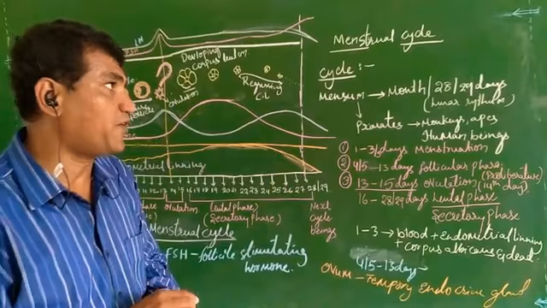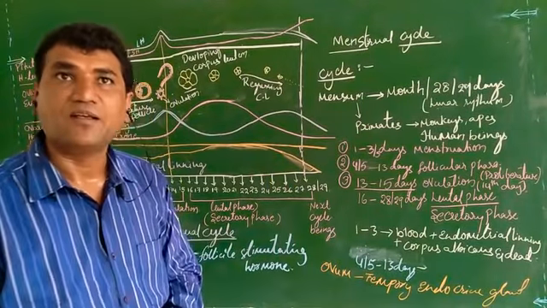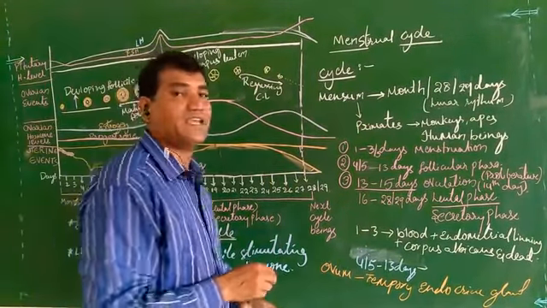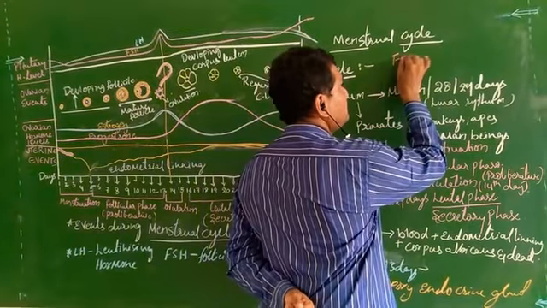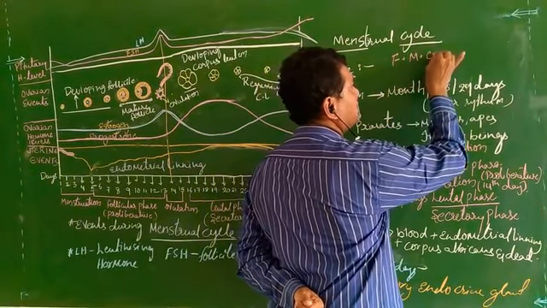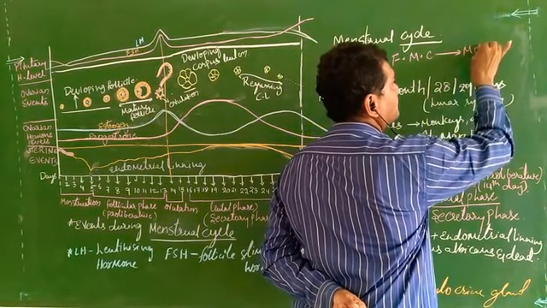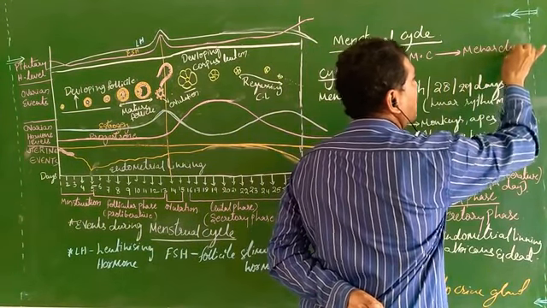So the first menstruation cycle after puberty is called menarche.